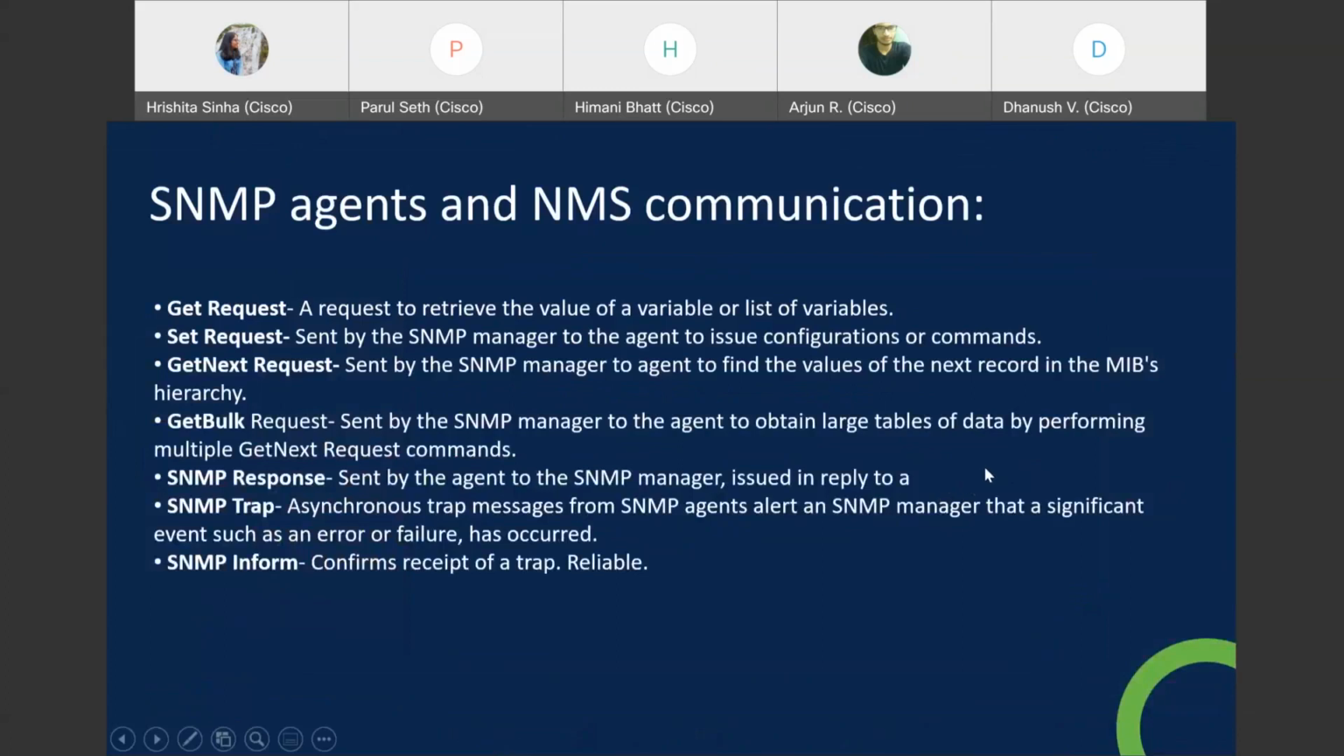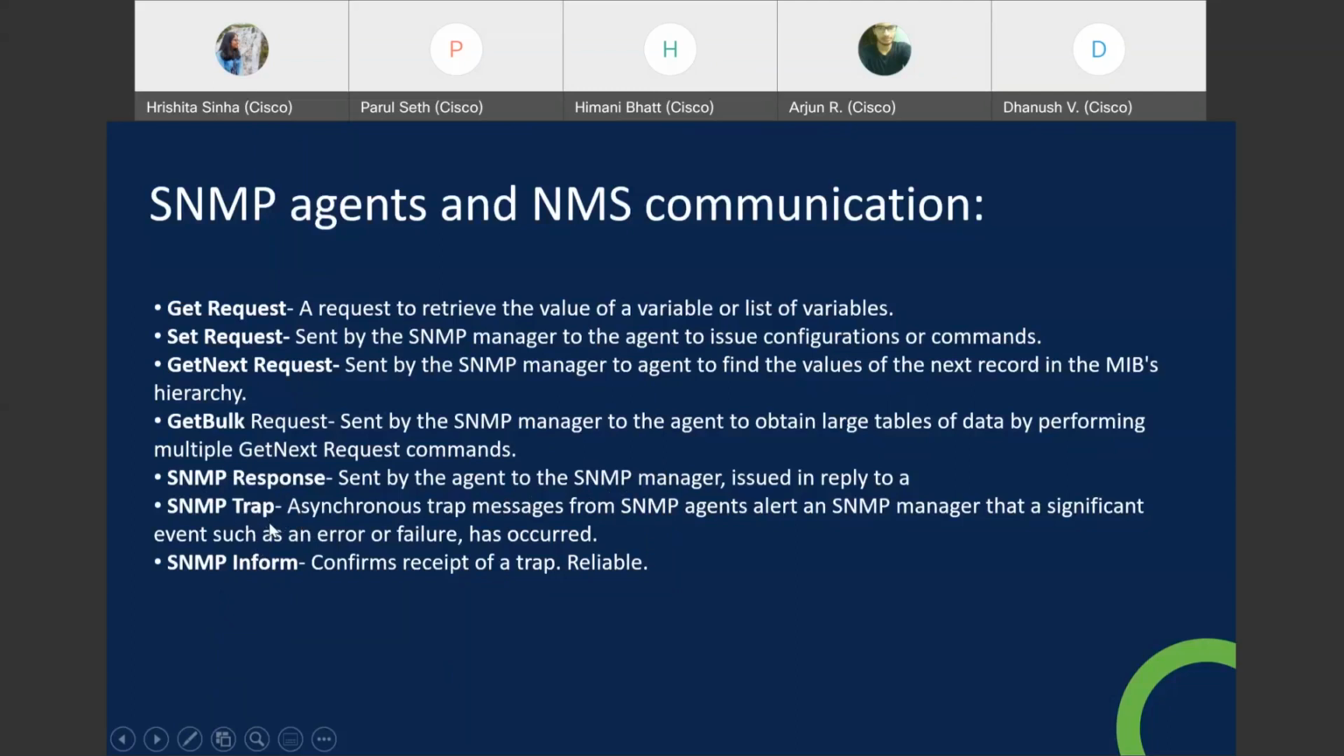Okay, so get request, get next request, get bulk request are what we have seen in NetConf, right? These are used to retrieve any kind of data. I'll show you a demo at last, so as to get a better picture. Set is used to set anything, like if you want to set the name of the object, we can use the set one. And SNMP response is sent by the agent to the SNMP manager. This is the acknowledgement of trap and inform.